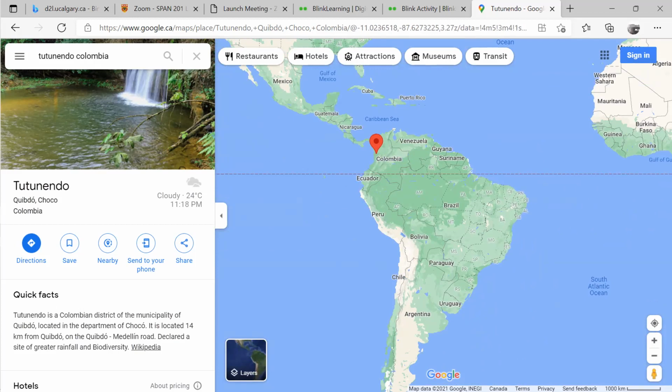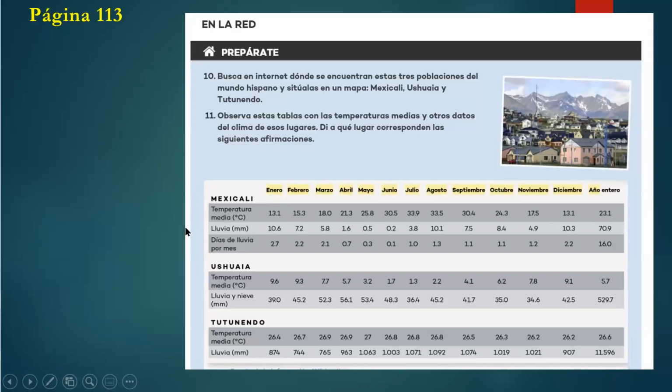Okay, so let us go back to my PowerPoint. Okay. So what do we have here? We have a chart with temperature, la temperatura. And then we have a chart also of lluvia, rain, lluvia. This word you can pronounce it lluvia, like a Y, lluvia. And some people pronounce it differently. For us, there's no problem. Either way is the same thing.